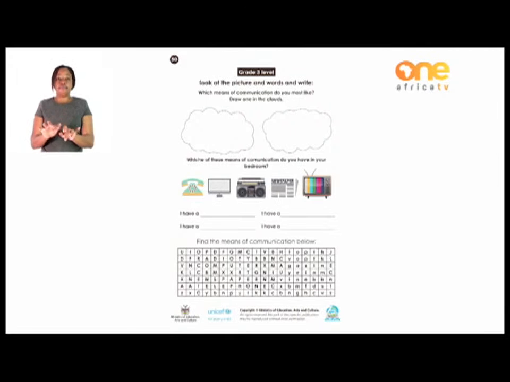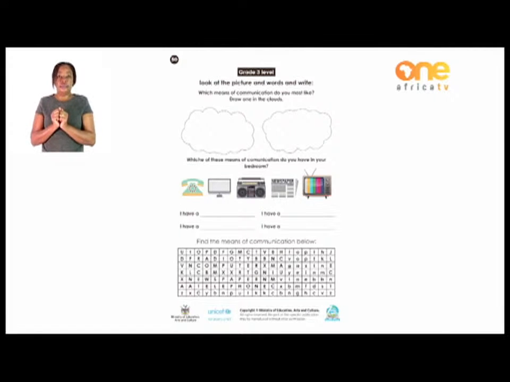Fill them in. After you have done that, you must find their names in this word search, which is below. Find the means of communication below. All those communication tools that we have learned, I want you to find them here in this word search. They are there. Just find them and you circle them and you should be able to read them.